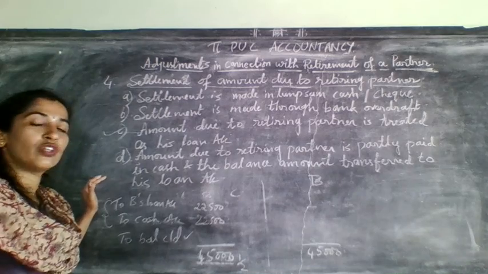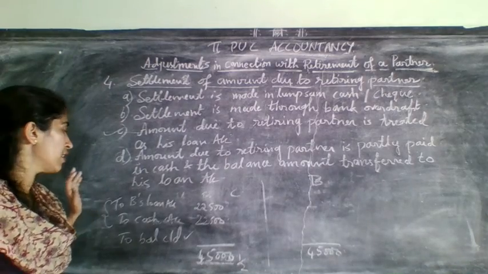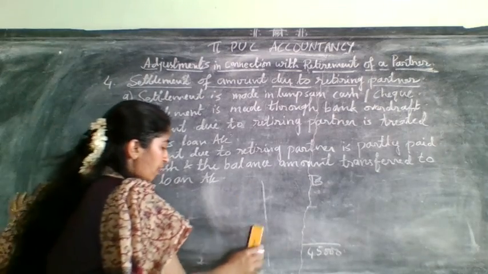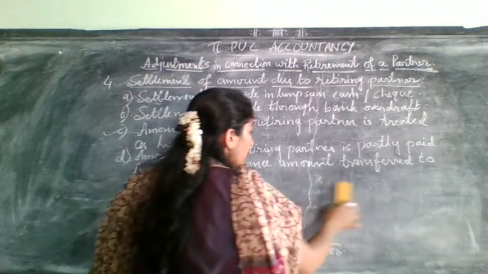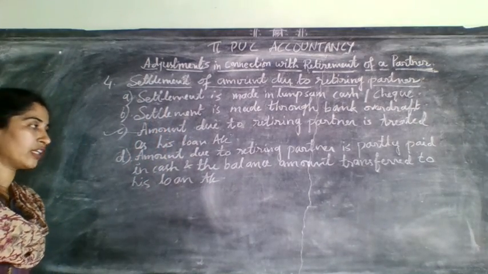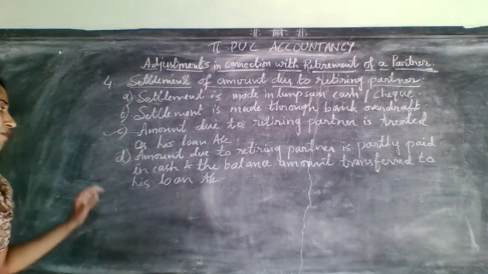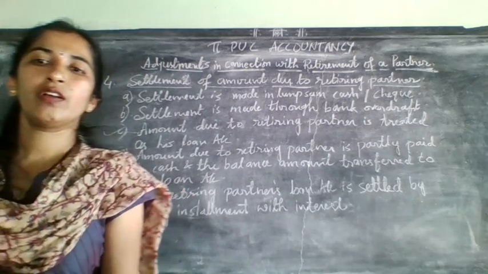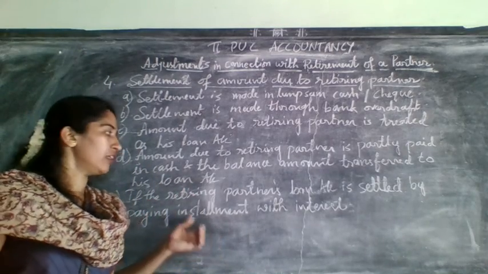And here you are having one more case, that is a bit different, but they will not ask you for 12 marks. It will come separately for practical oriented question. That is the fifth case of settlement of retiring partner's account, this is the last case.